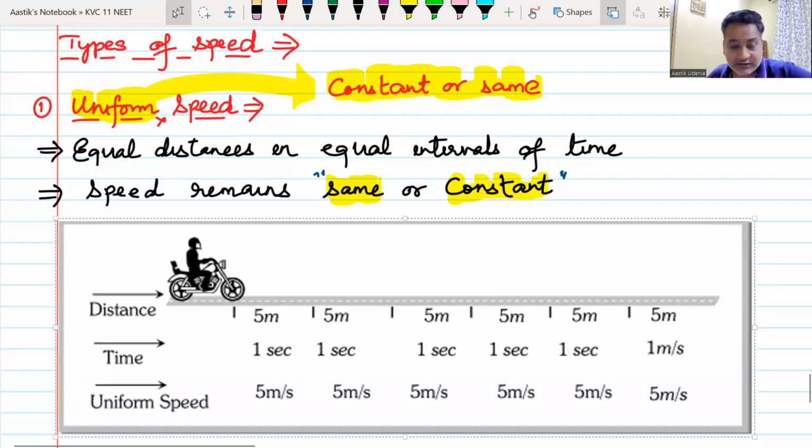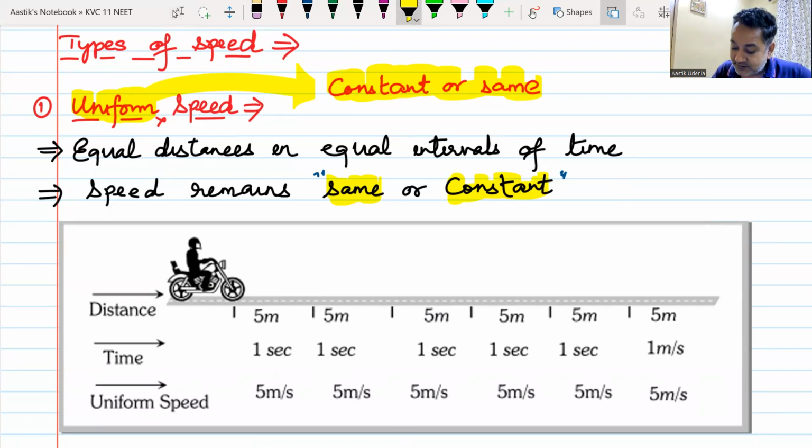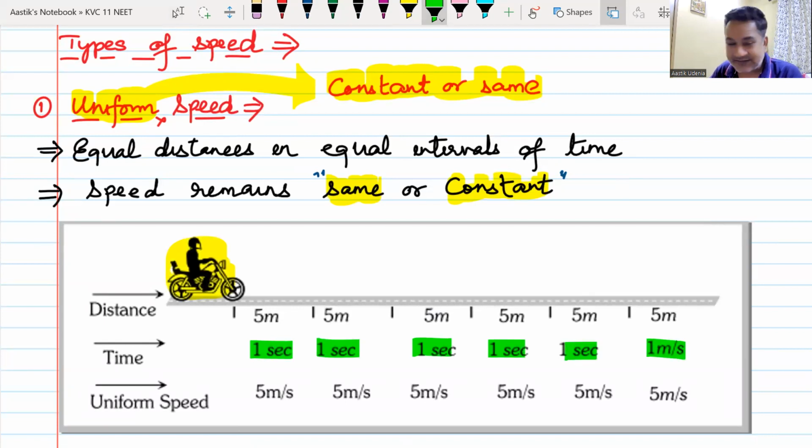And then comes this gentleman who is going to show us what is meant by this uniform speed. This is a motorcyclist, and as you can see, in equal intervals of time, 1 second, 1 second, 1 second, 1 second, 1 second, 1 second. This is 1 second, not 1 meter per second. He is moving the same distance, 5 meters, 5 meters, 5 meters, 5 meters, 5 meters. Therefore, his speed is constant, same, uniform, 5 meters per second.